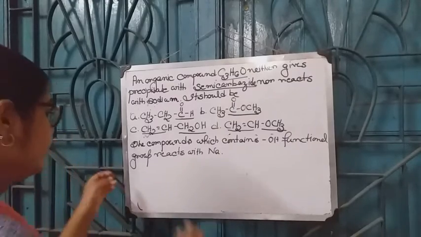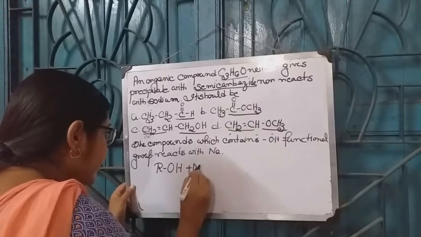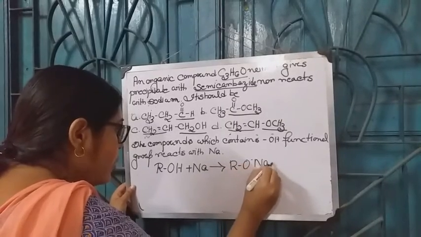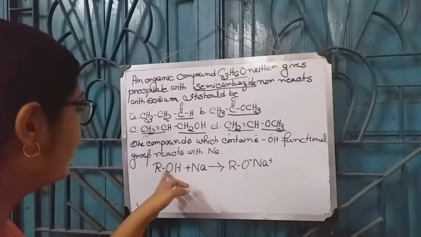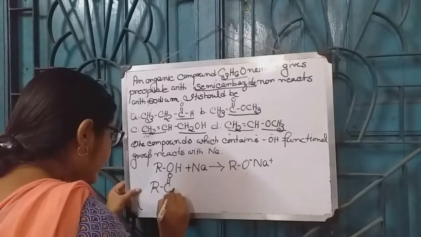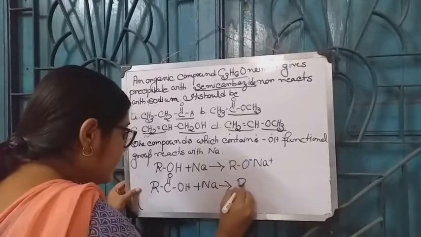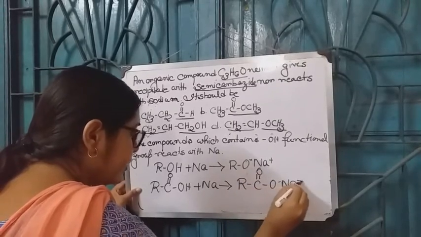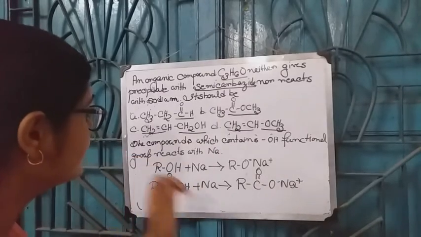Let's try to see the mechanism. When an alcohol reacts with sodium, it forms RO minus Na plus, where R is an alkyl group. Whereas when an acid reacts with sodium, it forms the sodium salt of the acid. In that way, the compounds which contain an OH group react with sodium.